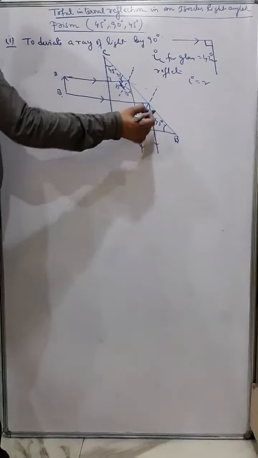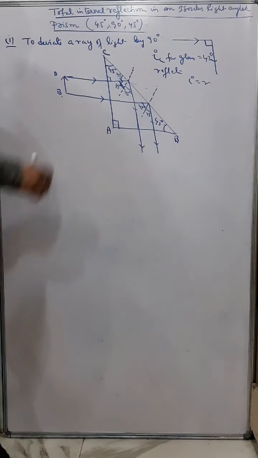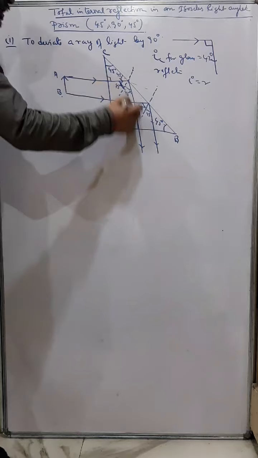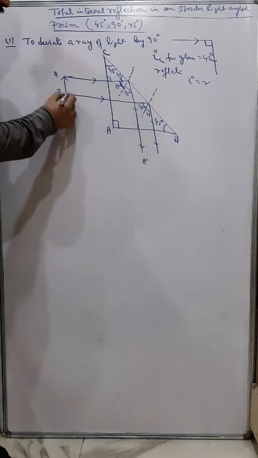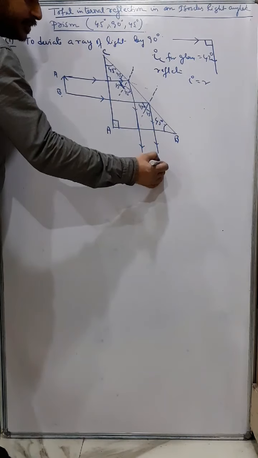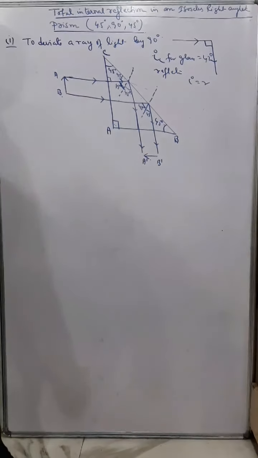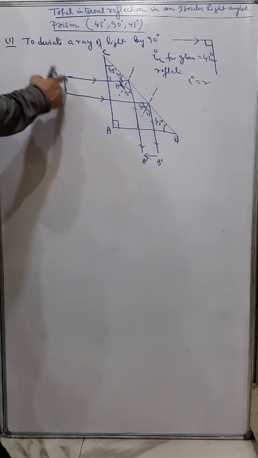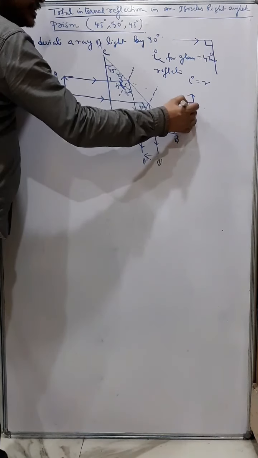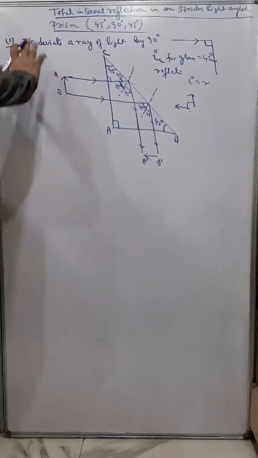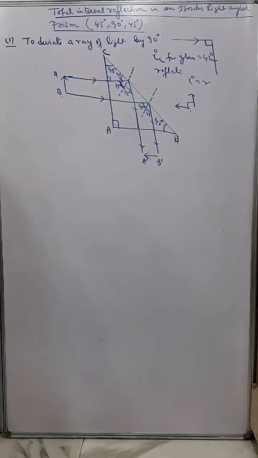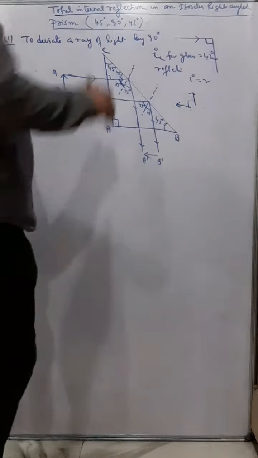So you can understand 45, 45, 90, 45, so it's deviating by 90 degree. And if you see the ray of light of A is this one, so we make it A dash, and for B it is this one, we make it B dash, and the object appears like this. Here also you can see the image of the object has shifted 90 degrees. So this is how to deviate a ray of light by 90 degree by using the concept of total internal reflection.